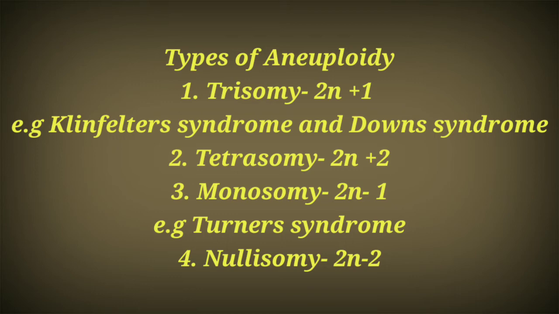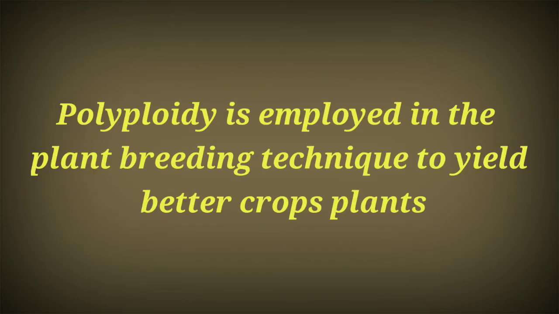So all these are changes in the ploidy of a cell, which result in some abnormalities or extra features in the plant body. I just want to remind you that not all mutations are bad. Some mutations are good. Polyploidy is used by plant breeders for enhancing the variety of crop plants.